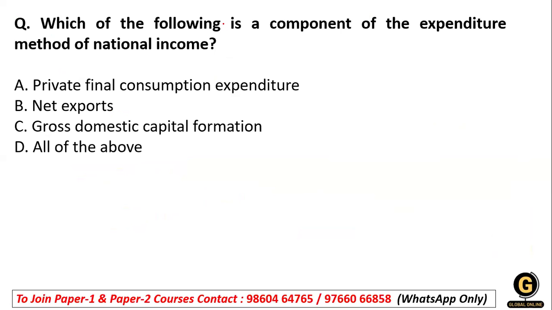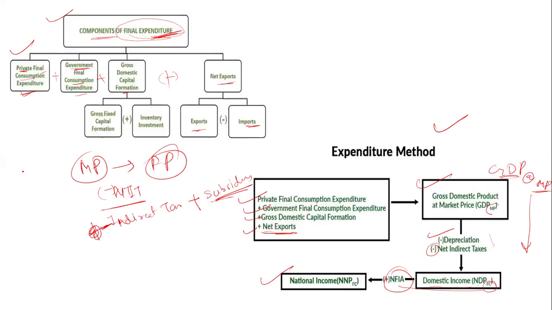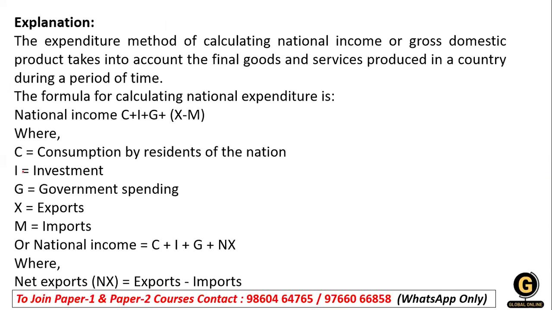What is our question? The question is which of the following is a component of the expenditure method of national income. Here you see the private final consumption expenditure, yes. Net export, yes, ma'am. Gross domestic capital formation, yes, ma'am. So all of the above is the right answer for this question. Clear? Now the explanation is also given in your slides.